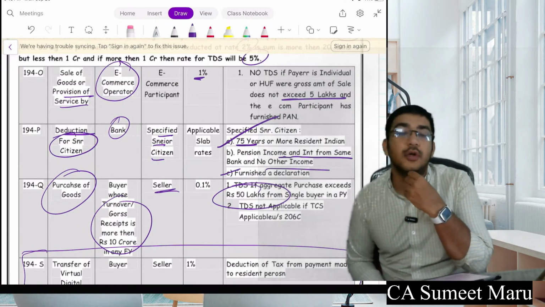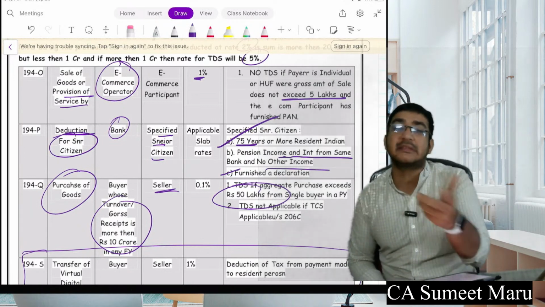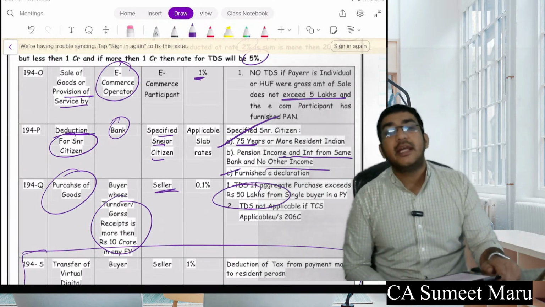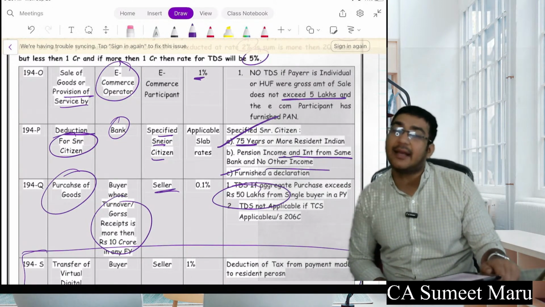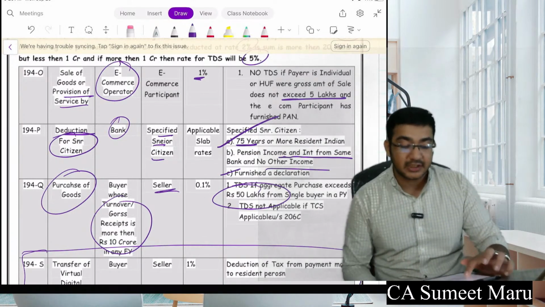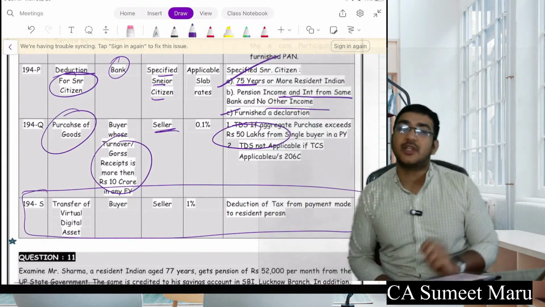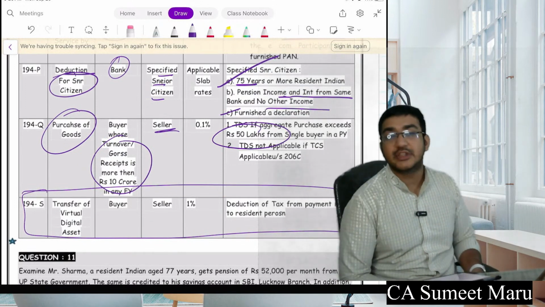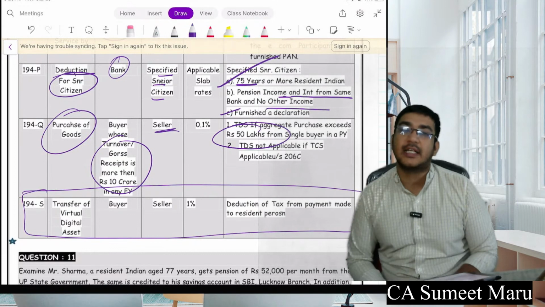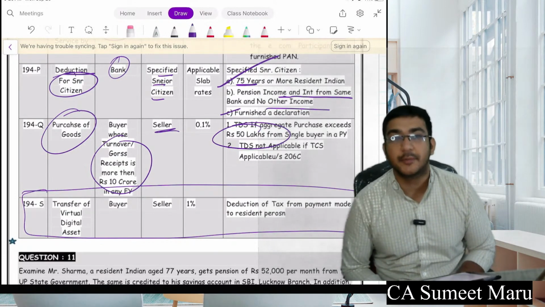194P, for P you can remember personal assistant, is for senior citizens above 75 years of age. If they have income only from pension and interest, in that case they can simply ask the bank itself to deduct the TDS and furnish a declaration with them. 194Q is purchase of goods. If it is above 50 lakhs during a previous year, 0.1% TDS needs to be deducted. 194S is for transfer of digital assets. Again, 1% TDS needs to be deducted.